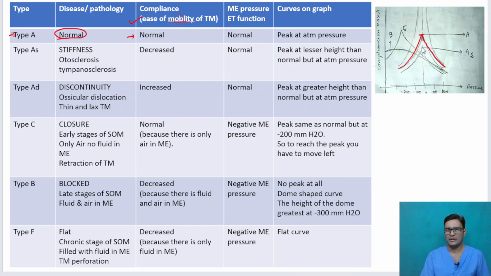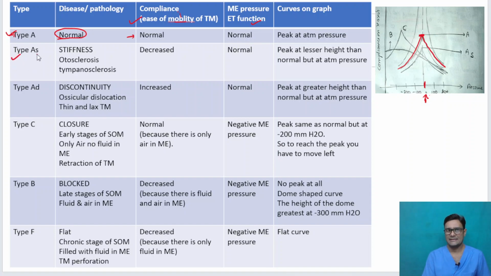And what is the middle ear pressure? Middle ear pressure is normal because the eustachian tube function is normal. So there's a normal peak at atmospheric pressure. Okay. So that is the normal type. Now with this normal type, we'll be comparing the others.